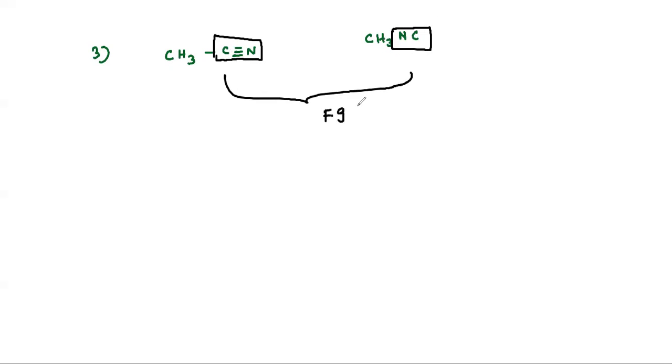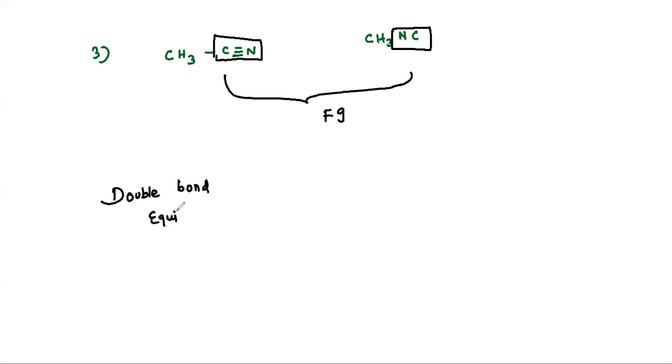Now I'll give a tabular column which gives the double bond equivalent as well as the compounds possible for functional isomers. Let's have the formula for double bond equivalent. What will this double bond equivalent tell you? The possible number of double bonds or cyclic compounds.